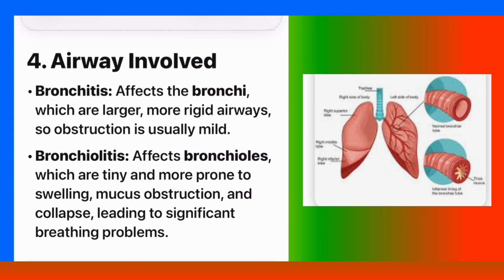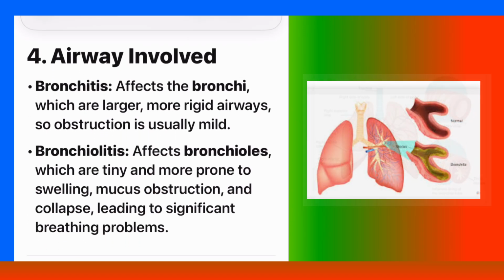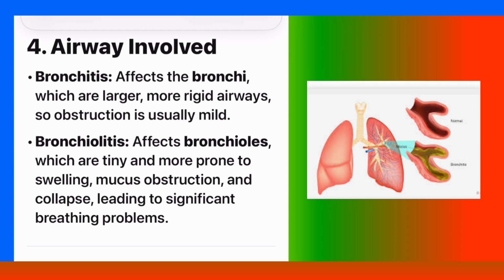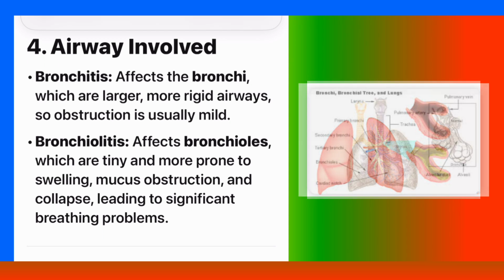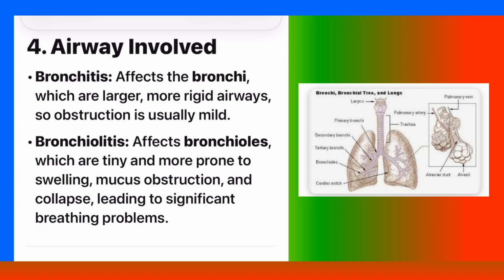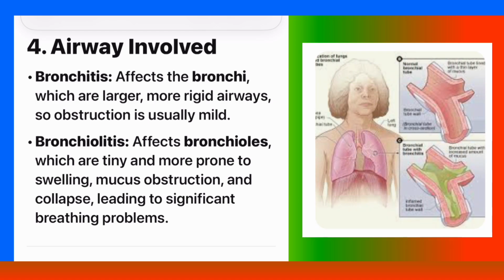Number 4. Airway involved. Bronchitis affects the bronchi, which are larger, more rigid airways, so obstruction is usually mild. Bronchiolitis affects bronchioles, which are tiny and more prone to swelling, mucus obstruction, and collapse, leading to significant breathing problems.